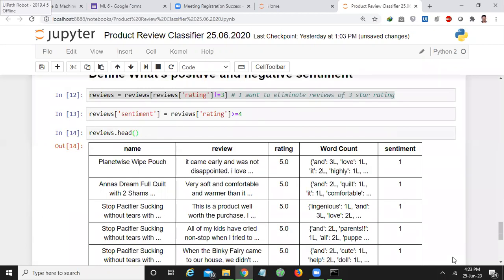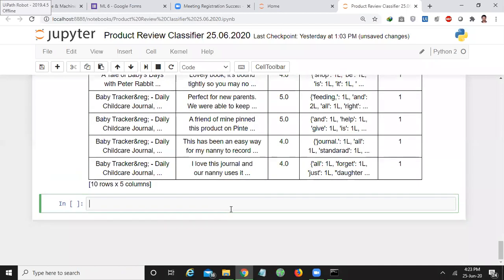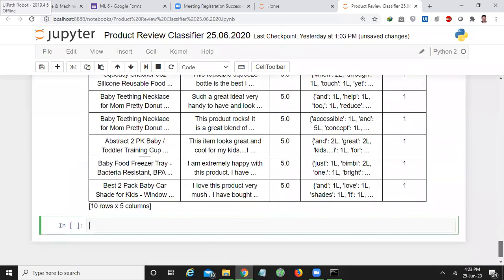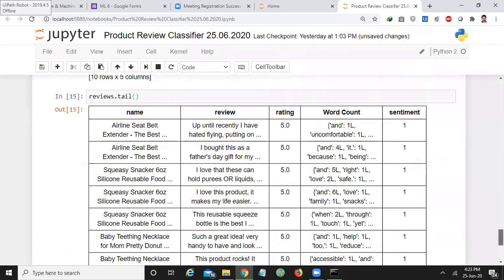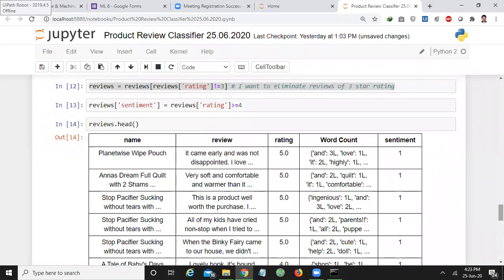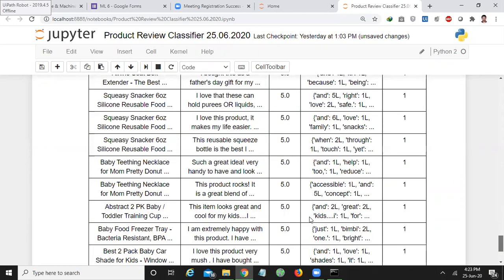For example, if you see the last few lines, let us give reviews.tail. Here you can observe we don't have any rating less than 4. If you have a star rating less than 4, automatically 0 will be assigned, no problem.